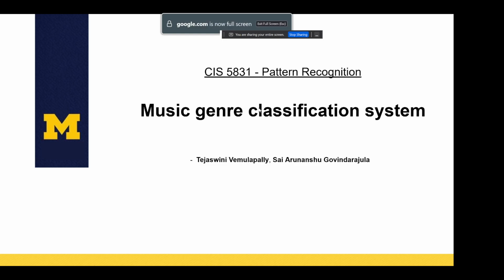A quick one sentence summary of what we did for this project is we developed a music genre classification system using CNN and public data sets, where once we upload an audio file, it would automatically detect what type of genre it is. More about how we did it and a live demonstration later.